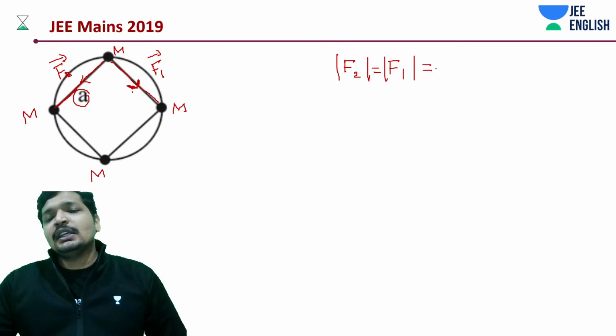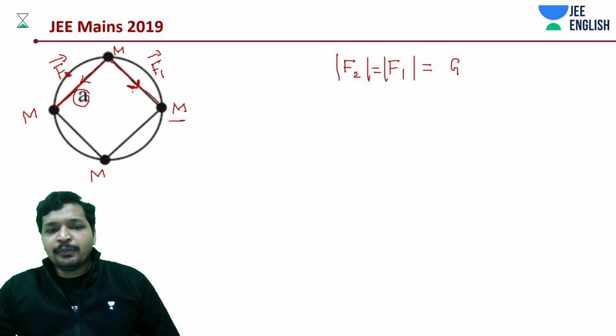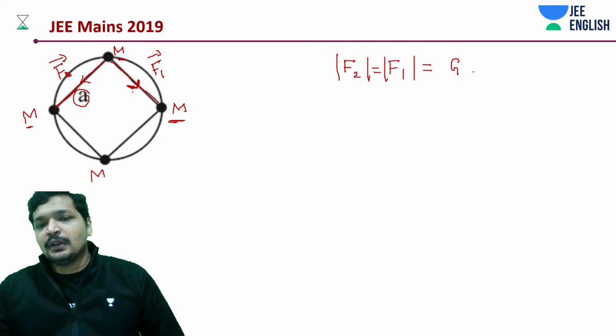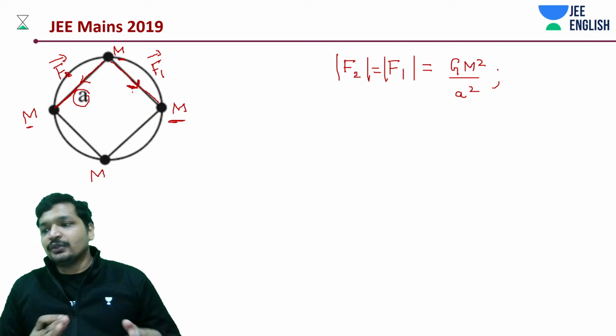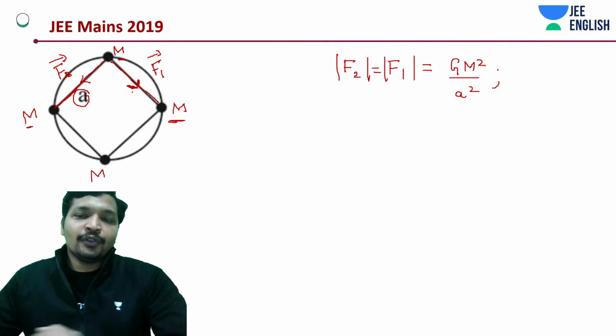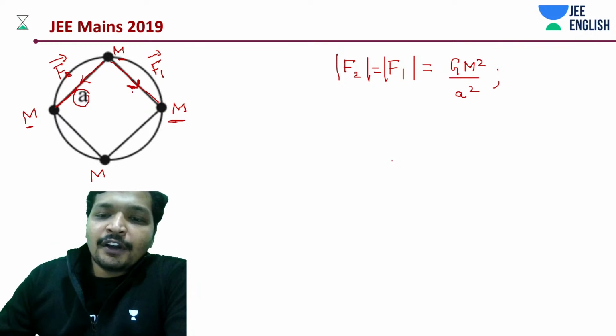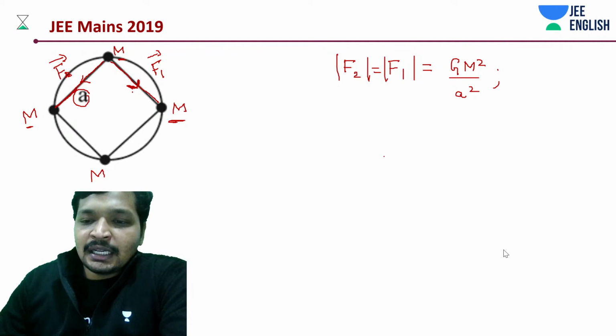That is going to be G into m square divided by a square, since both particles have mass m and m. This is the magnitude, not the total force equation. Let's understand this point.